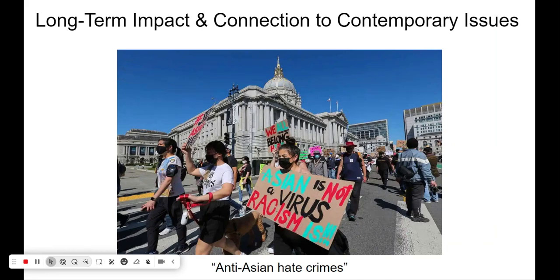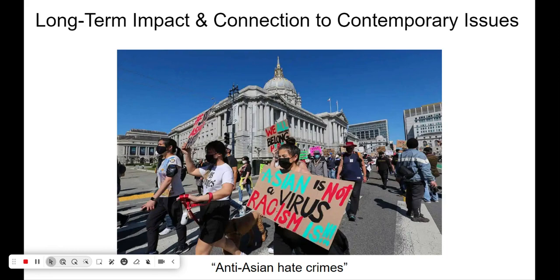Even though the law was repealed in 1943, the prejudice and discrimination it created didn't just go away immediately. If we look at more recent times, we can see similarities with the anti-Asian hate that surged during the COVID-19 pandemic. Just like back in the day of the Exclusion Act, Asians were blamed and treated unfairly.